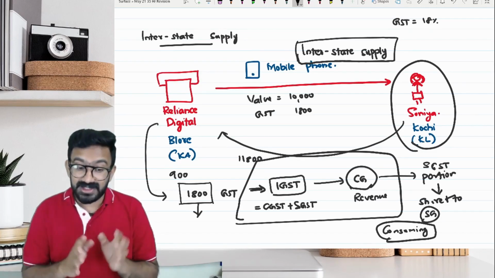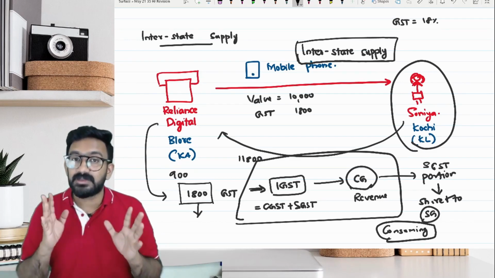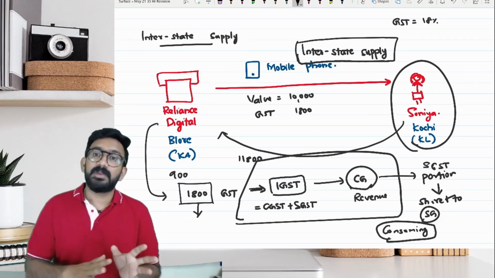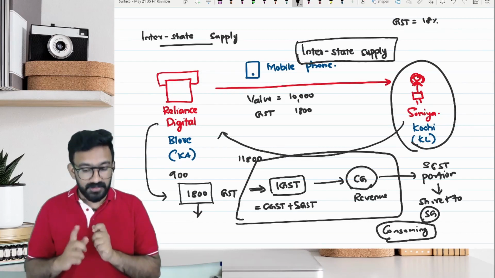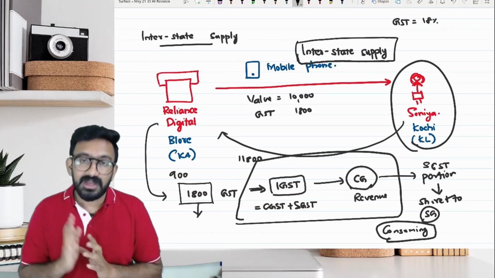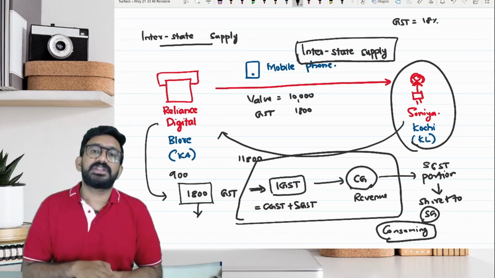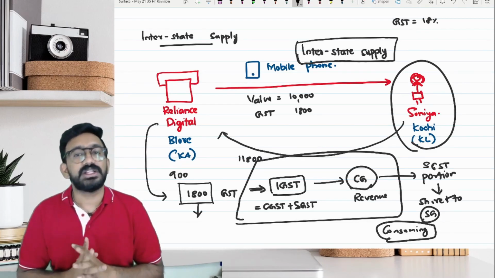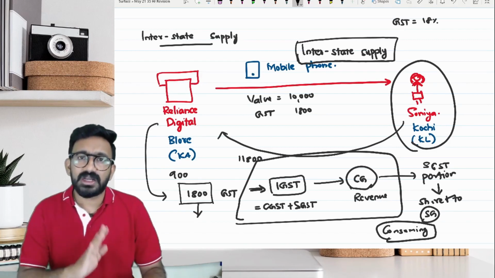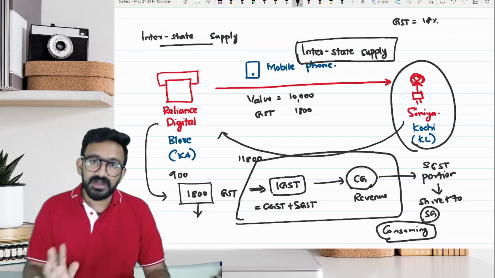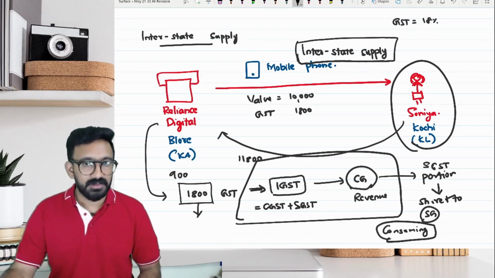We are not able to split and collect the CGST, SGST directly from the supplier. Instead, the supplier will pay the entire amount to the central government. The central government will find out who is the consuming state and then pay to them. There is a mechanism, provisions fixed, to allocate which will be the consuming state. For the time being, our consuming state will be the state of the recipient. Are you guys with me on this?